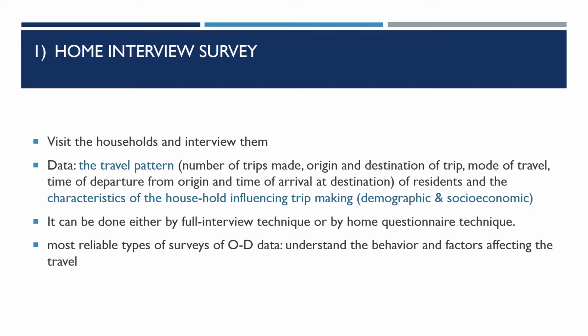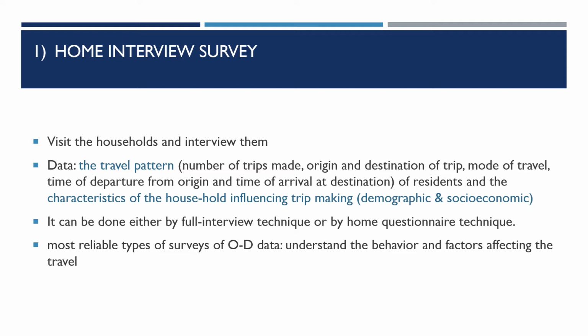Now what information are we going to collect through these questionnaires or by interviewing them? We need two major pieces of information here. One is the household characteristics. Another one is the travel pattern. When we say household characteristics, we understand that trip making will be influenced by many factors. For example, consider a house in which 4 members are there, but all 4 are elderly people. Their trip pattern is going to be completely different from a house in which there are 2 members, both of them middle-aged.